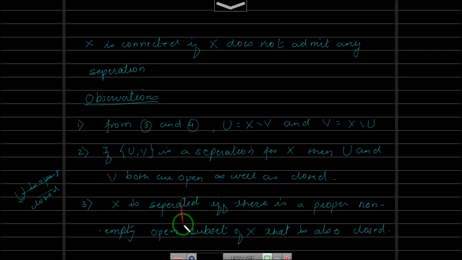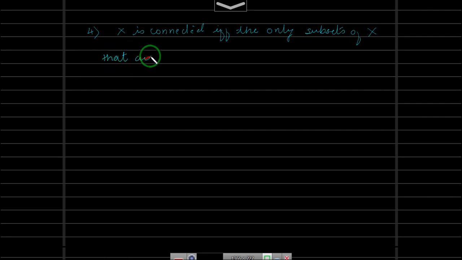If you put this in other words, we can say that by the fourth point, X is connected if and only if the only subsets of X that are open and closed both are the empty set and the whole space.